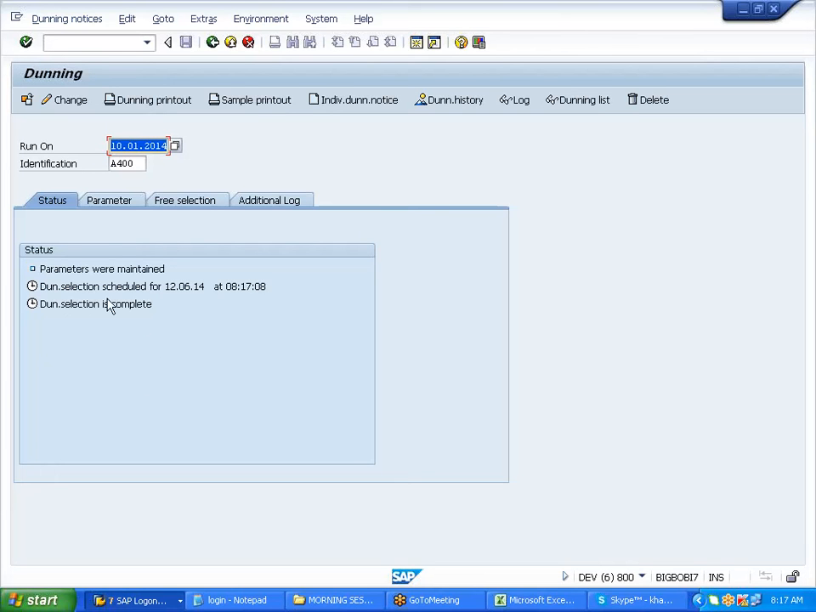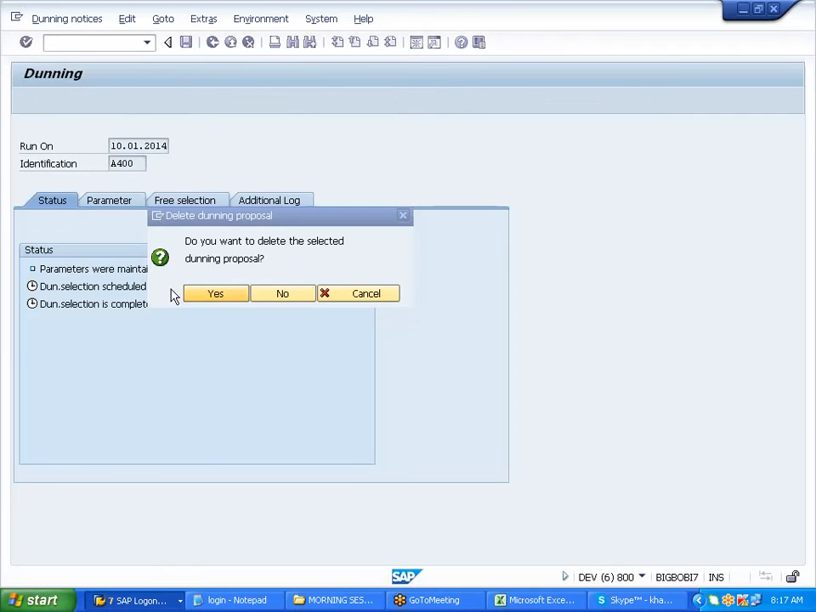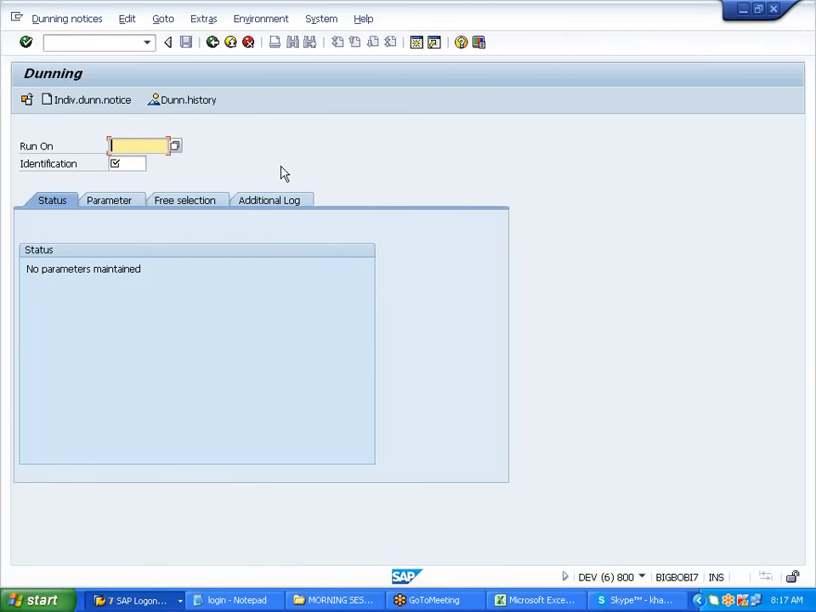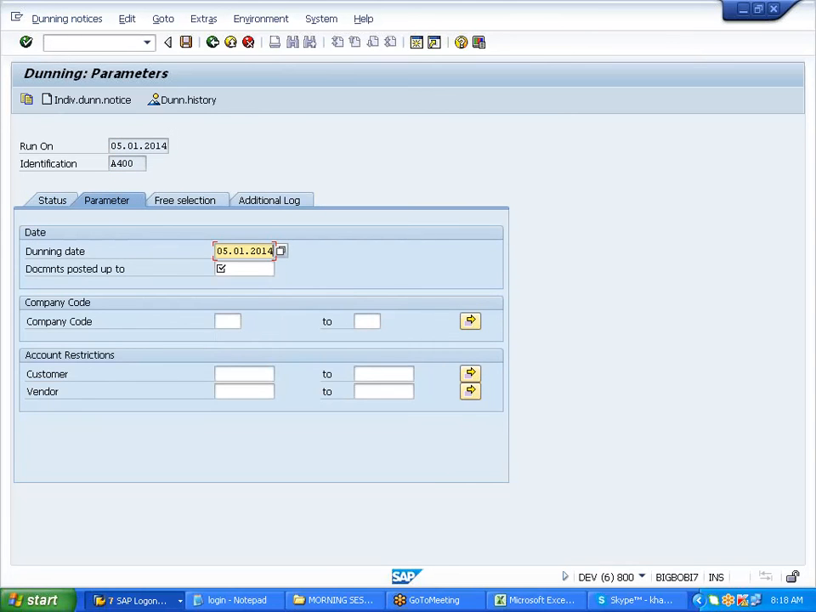Okay, so this is just a schedule now. Moving forward on this, I will give here, let me delete this. Again, I'll do it. So I'll give here 05/01/2014, A400, parameters,